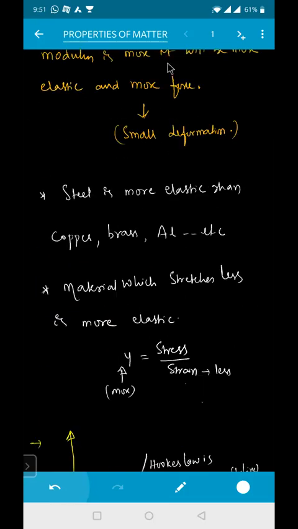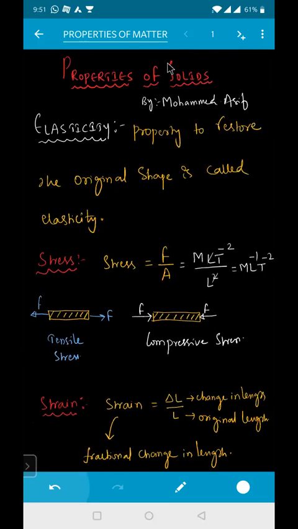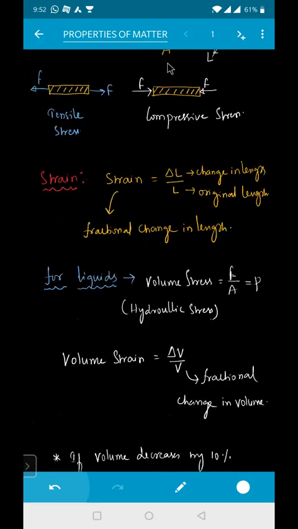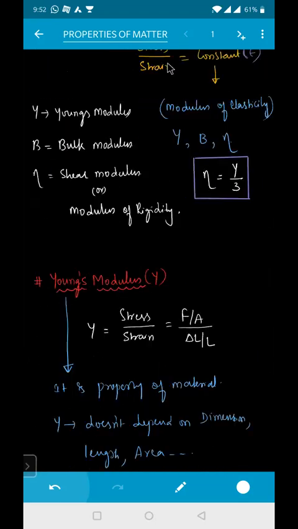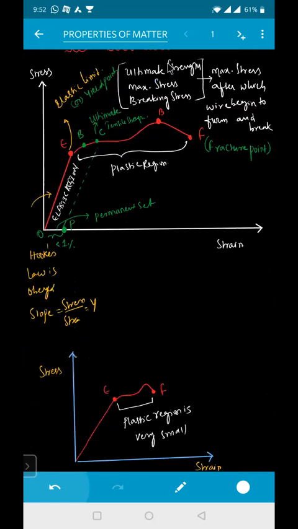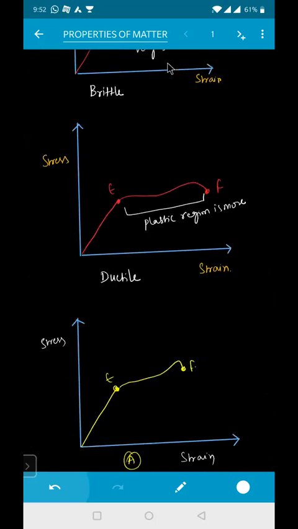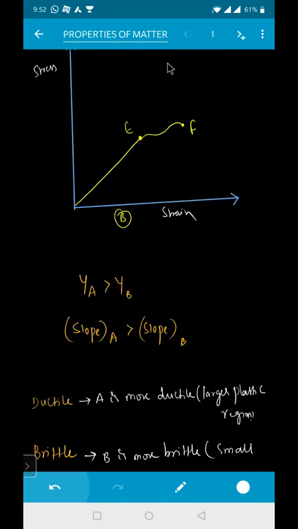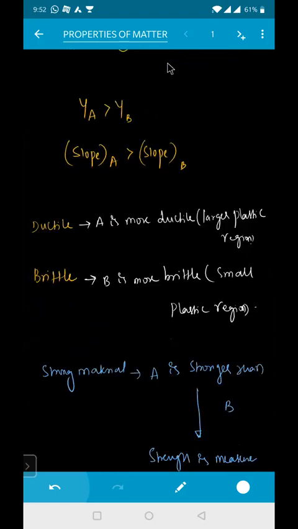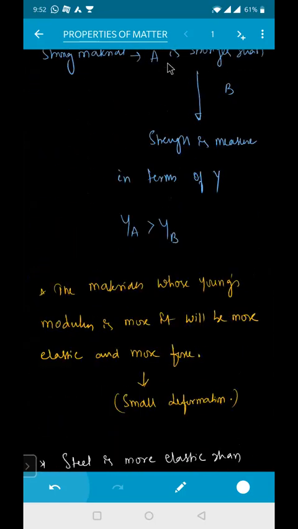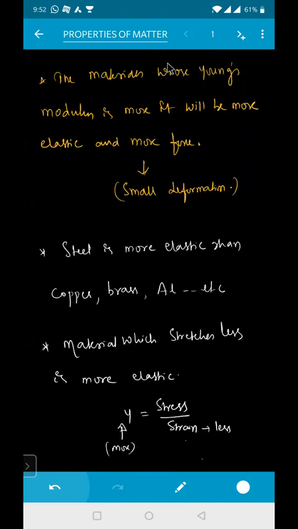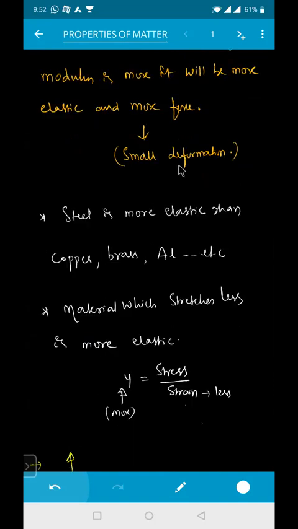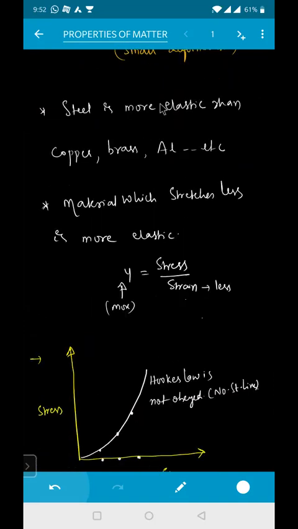So this was the introduction to the properties of matter, beta. I have given you the basic properties and basic definitions, but also a lot of questions which will be asked in competitive examinations at micro level. So please give importance to this. Each and every graph is very important. Try to draw these graphs 2-3 times without seeing, and you will get mastery. You will see how the strength of materials is identified, where the force will be more, where the deformation will be less, and how the elasticity of steel is more compared to copper.